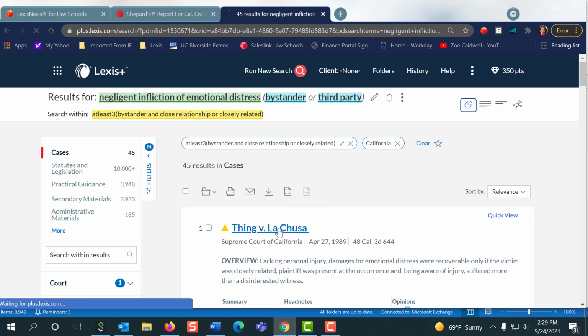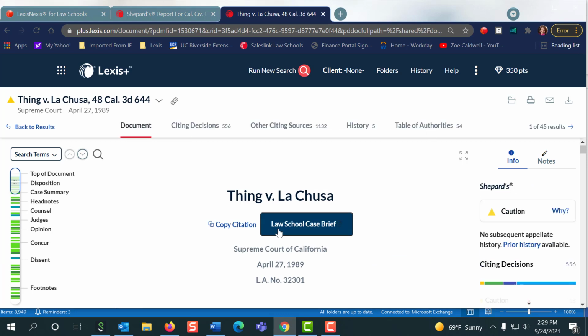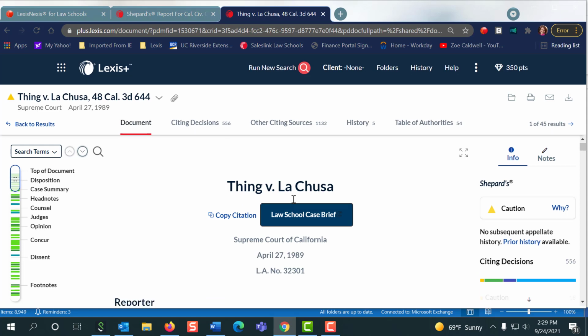Let's take a look at Thing v. Lechuza. So we found a case, right? Once you're here, this is how you use a case to find more resources. Maybe you had this case to begin with. Your professors gave it to you. So we're going to come to Lexis and type in 48 Cal 3rd 644, and then we're going to have this case in front of us.